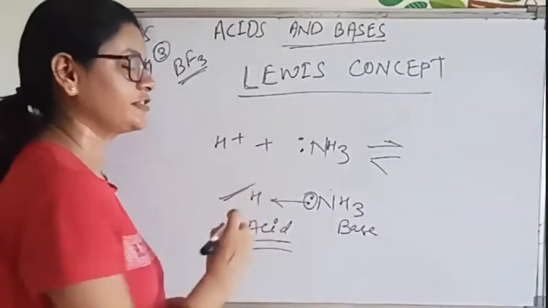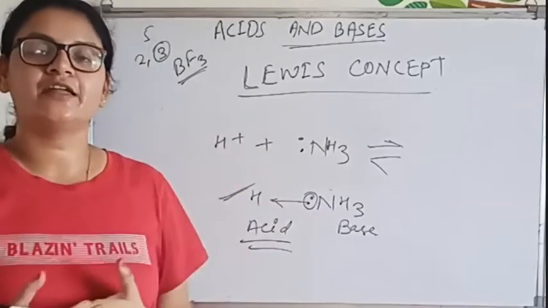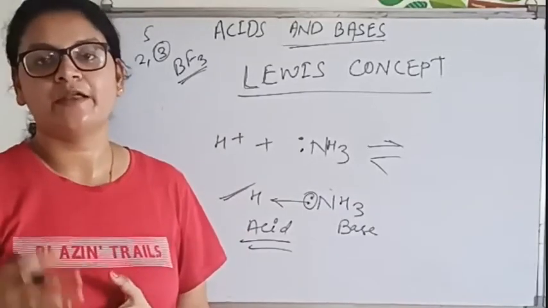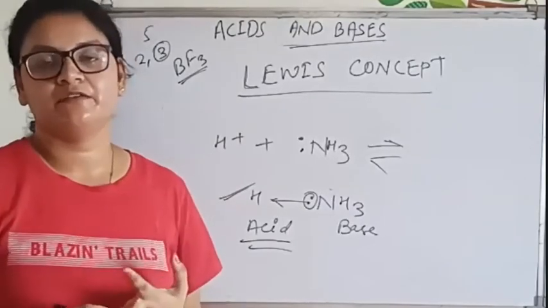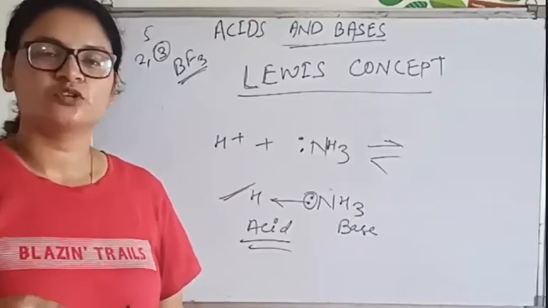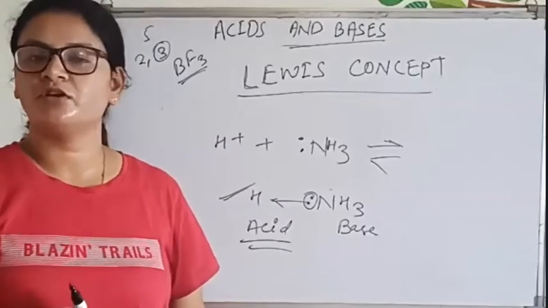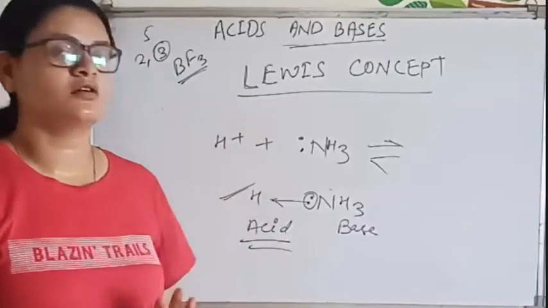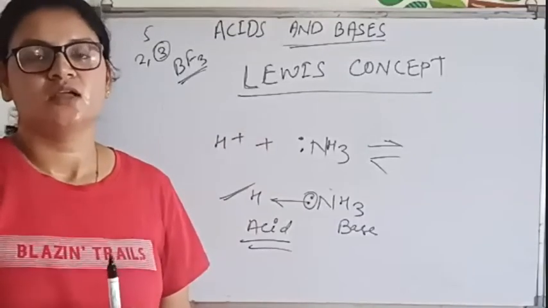So now after learning all these concepts, we already know that H plus ions are acidic in nature. We can say that acids liberate H plus ion in the solution and bases liberate OH minus ion in the solution. Whatever example we take, every example is satisfied with the help of these concepts. There are some more concepts like the Lux-Flood concept and many others, but we don't have to learn all of them. Only the Bronsted-Lowry, Arrhenius and Lewis concepts. These three concepts are very important. You have to revise these three concepts. Understood? And questions will be very easy.